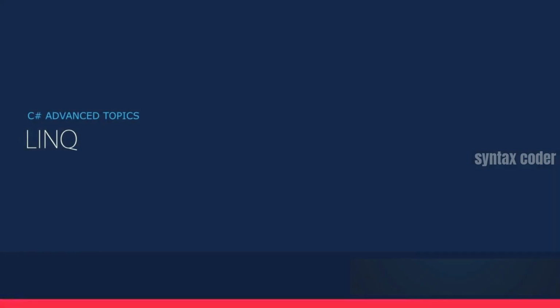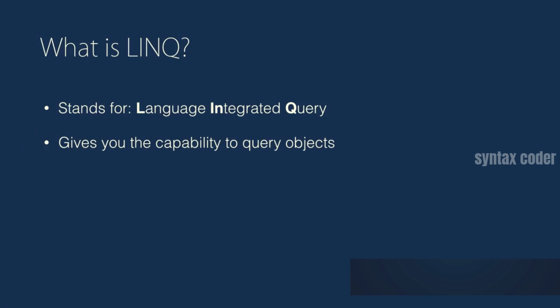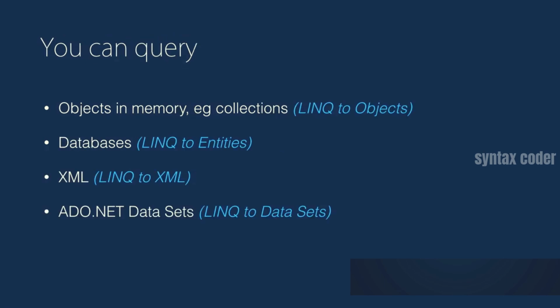So we got to LINQ. What is this LINQ that everybody talks about? LINQ is one of my absolute favorite features of C#. It stands for Language Integrated Query, and it gives the capability to query objects in C# natively. So with LINQ, you can query objects in memory like .NET collections, you can query databases, you can query XML, and you can query ADO.NET datasets.